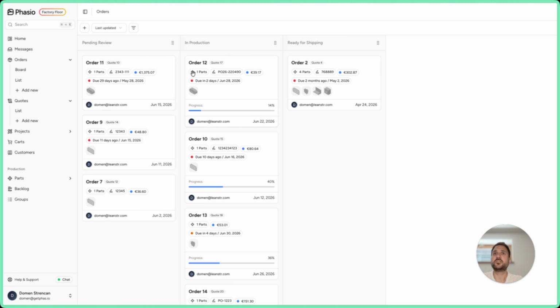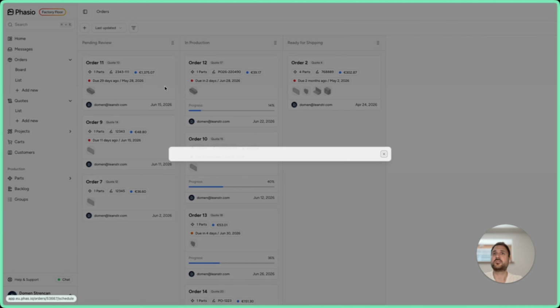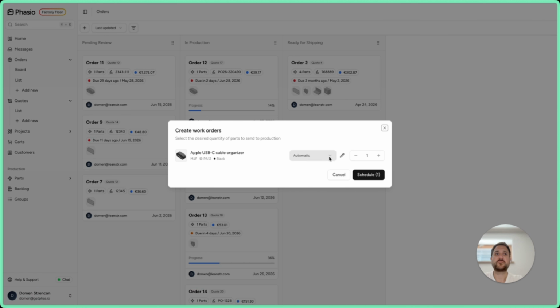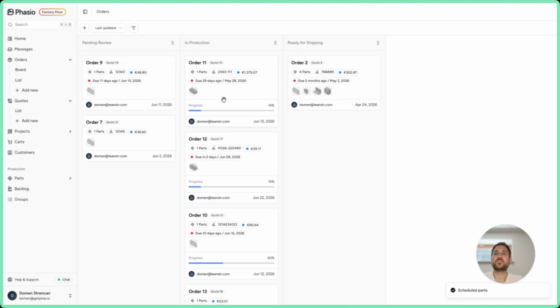Now you can see the order 12 has moved into the production. I could do it also like this. If I go onto the order 11, create a work order. Okay, let's say I'm happy with automatic. I can just schedule the part and it's moved in here. Okay, so that's due to the fact that the automation needed to change, because what you can do now is, and I will show you in a moment.